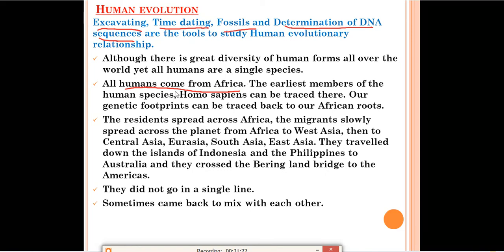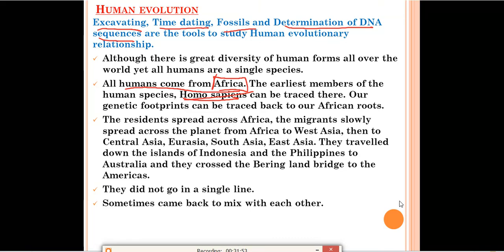The earliest member of the human species, Homo sapiens, can be traced there. Our genetic footprints can be traced back to our African footprints. We all came from Africa. From Africa, people moved to different countries and separated over there. The residents spread across Africa, and the migrants slowly spread across the planet from Africa to West Asia.